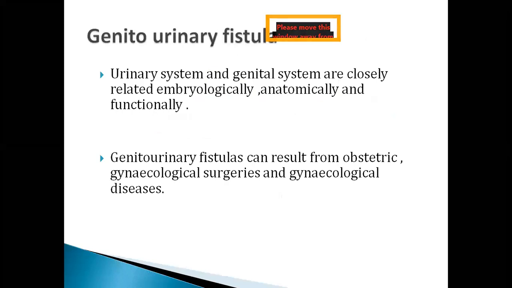As the urinary system and genital system are closely related embryologically, anatomically, and functionally, injury to one structure may result in fistulas, the communications between these two systems. So there is every chance of genitourinary fistulas as a result of obstetric complications, gynecological surgeries, and as a result of gynecological diseases like malignancy, infections, like that.